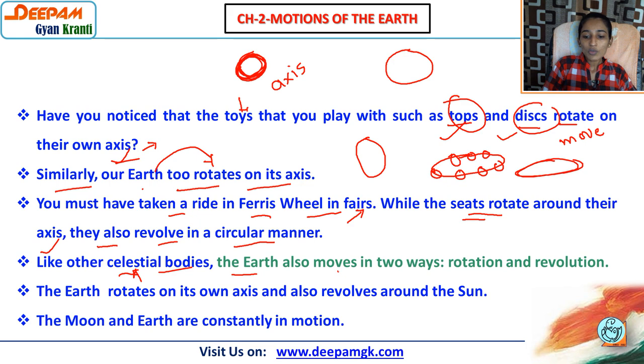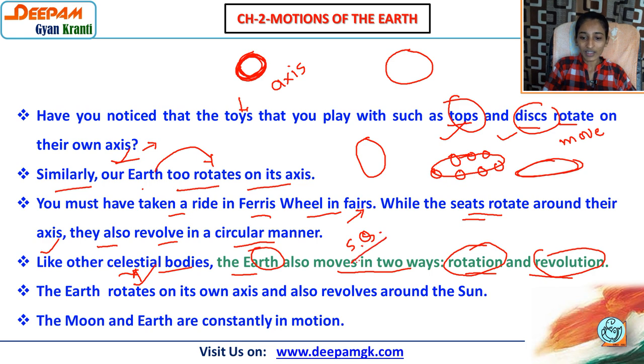The earth also moves in two ways, rotation and revolution. Not only the earth but the celestial bodies मतलब heavenly bodies, you can say solar system के जो भी planets हैं वो भी two ways में move करते हैं. Which are the two ways? Rotation and revolution. It's very important. शॉर्ट क्वेश्चन में आपको क्वेश्चन आएगा that earth moves in how many ways. So earth moves in two ways. Which are they? Rotation and revolution.